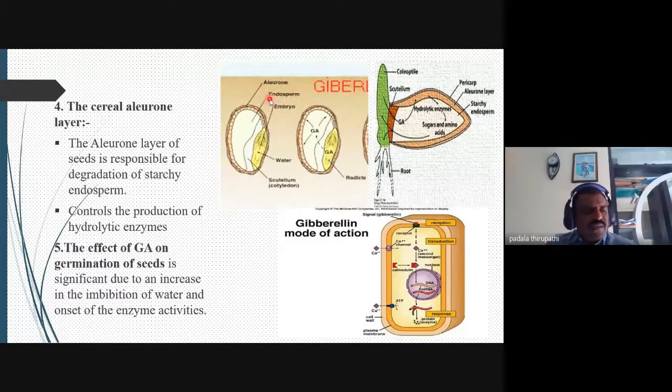Brown rice, unpolished rice, contains a brown layer, which is nothing but the aleurone layer. Whenever we polish the rice, this aleurone layer is lost in the rice mill. The husk and the aleurone layer together are what we call rice bran. This rice bran and aleurone layer are helpful for the production of milk yield.